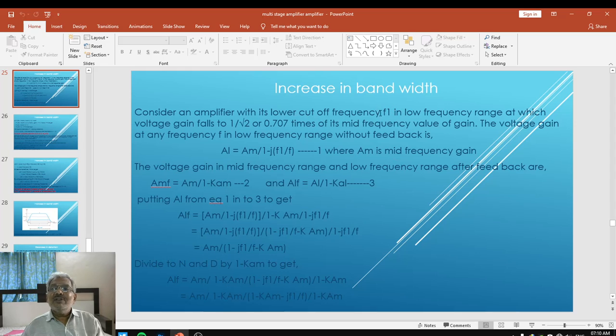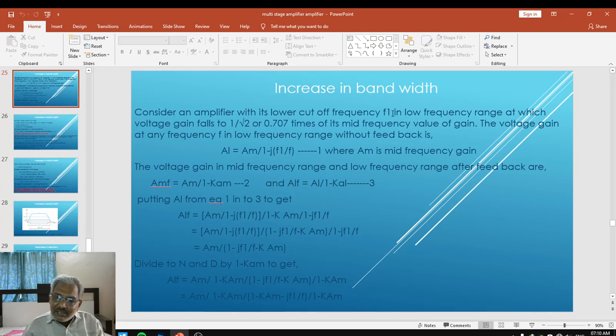Now what is the lower cutoff frequency? Lower cutoff frequency is the frequency in low frequency range at which the voltage gain falls to 0.707 times the mid frequency gain. So that particular frequency we can call the lower cutoff frequency, and it is denoted by f1.